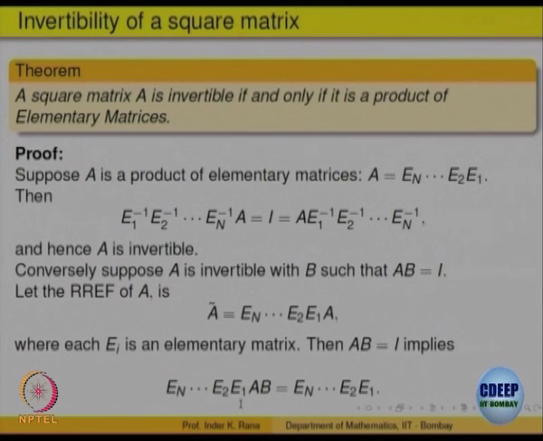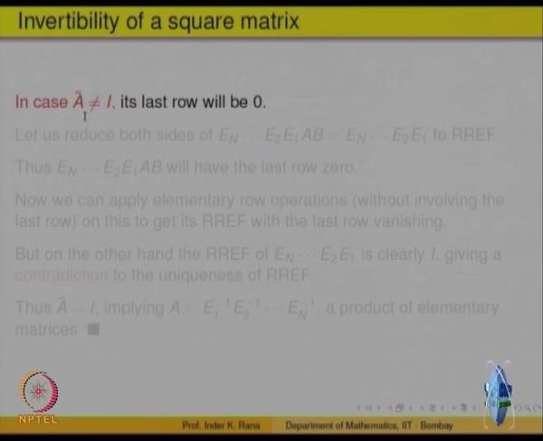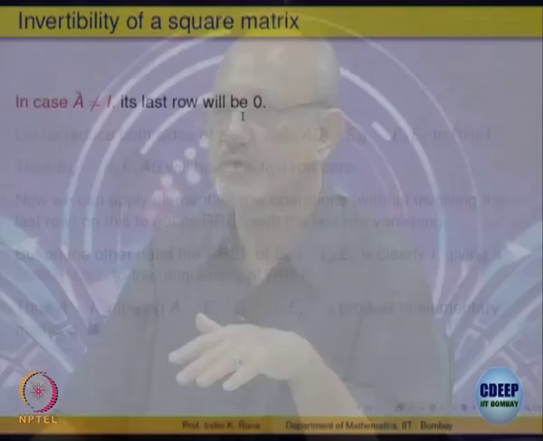Now, so now what we will do is, we will look at the left hand side and the right hand side and look at their row echelon forms. Okay. So, there are two possibilities, that the row echelon form of A is not equal to identity, that is one possibility. That will mean what? That means at least the bottom row is equal to 0, right. There are not as many pivots as the order, right. There is one row which should be 0, right. So, bottom row is equal to 0.